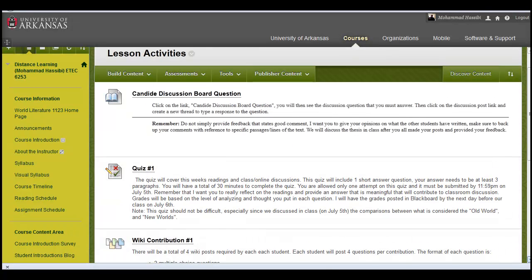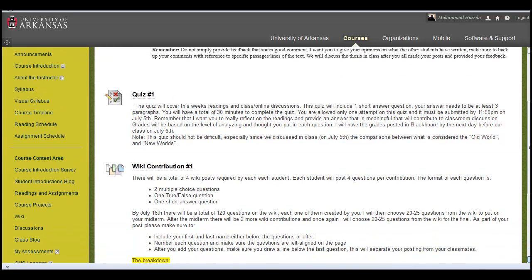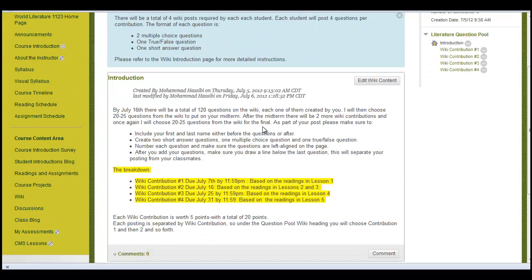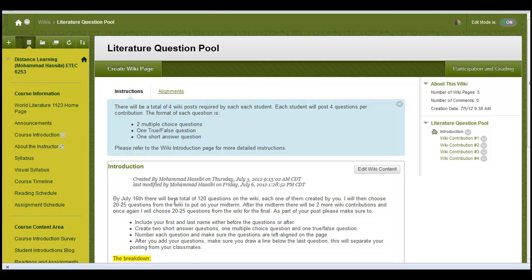Now let's look at the wiki contribution. There's going to be a total of 4 wiki posts that are required by each student. Each of you will post 4 questions about the literature, and the purpose of this is that I want you guys to get more involved. So you'll create the questions, and I'll pick 20 of the questions that you created for the midterm and 20 for the final. So all you do, you click on wiki contribution number 1. As you can see here, there's a literature question pool. I've got instructions here and a little more details down here in the introduction portion of it.